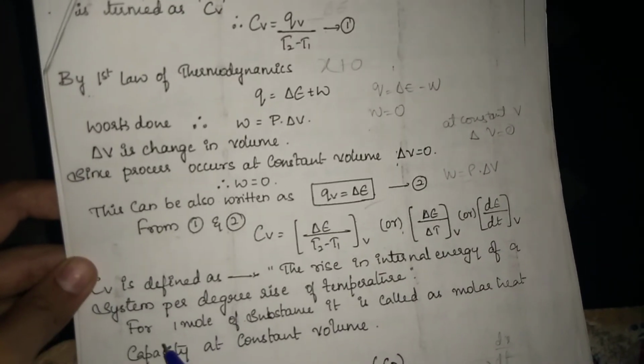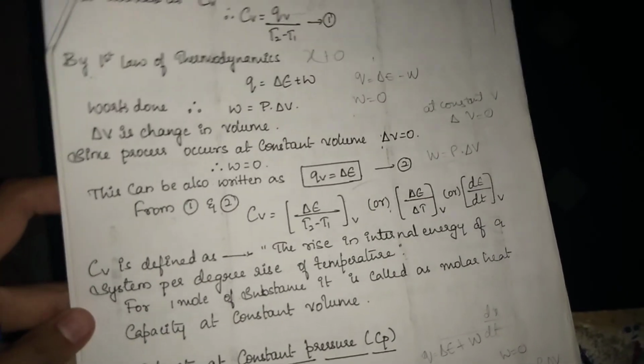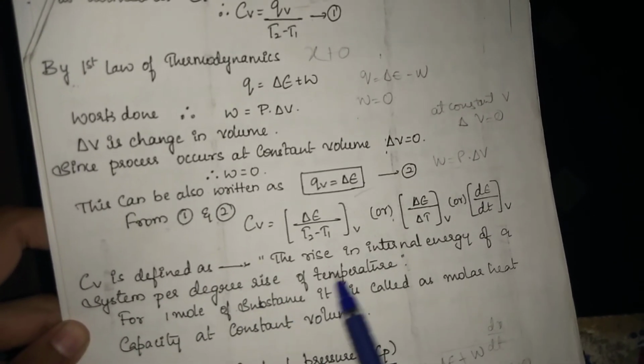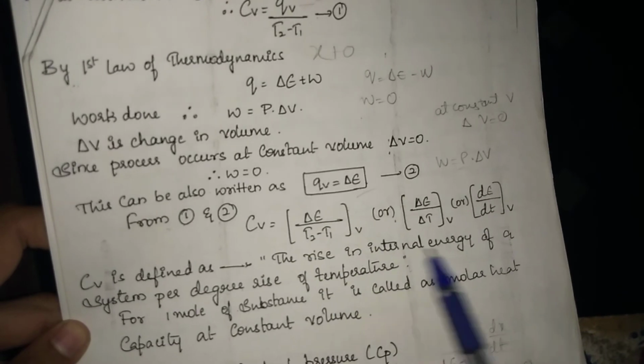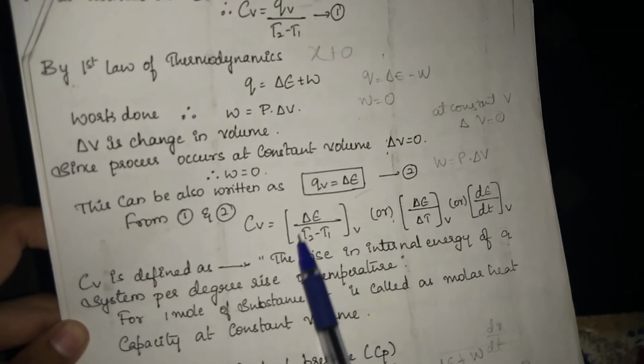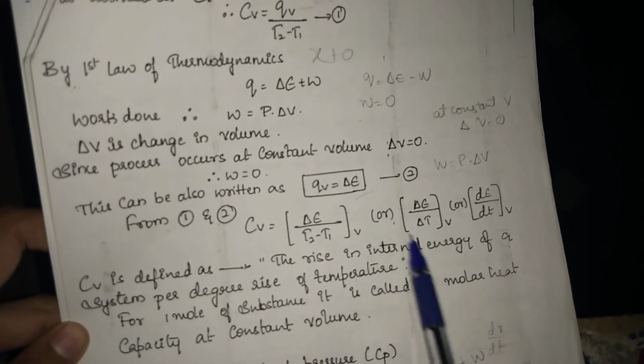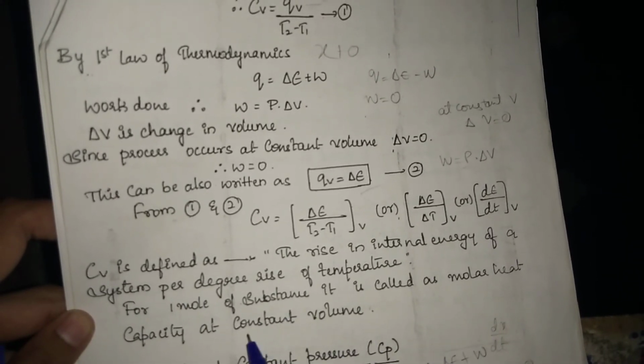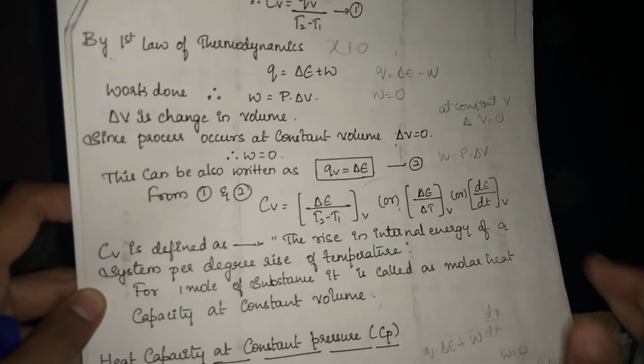Now, heat capacity at constant volume is defined as the rise in internal energy of a system per degree rise in temperature. For 1 mole of a substance, it is called molar heat capacity at constant volume.